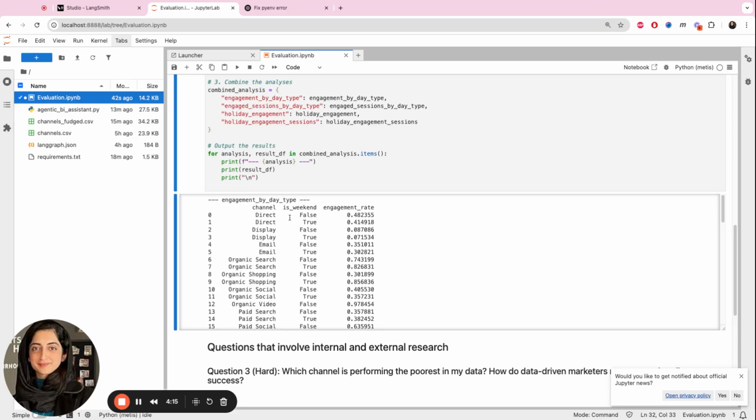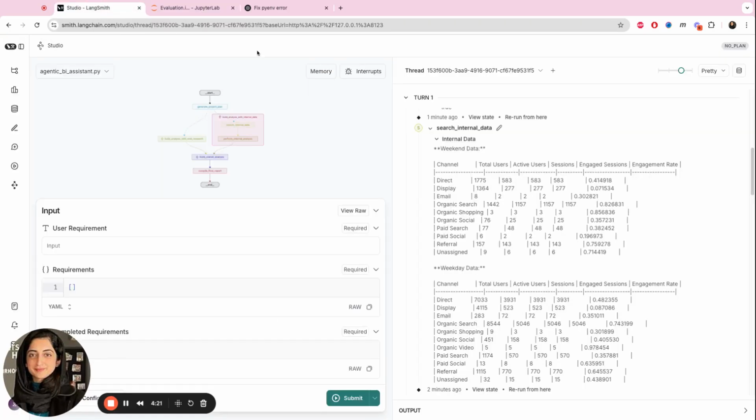For direct, the engagement for weekend is 0.41.